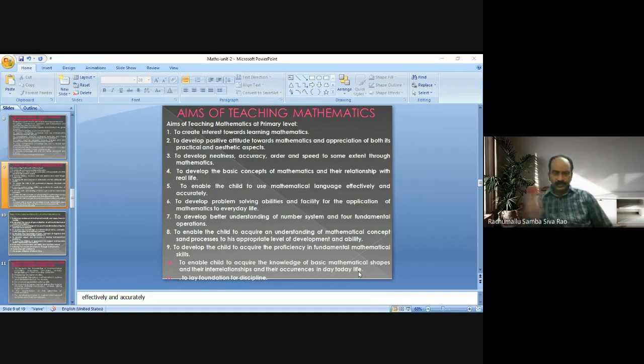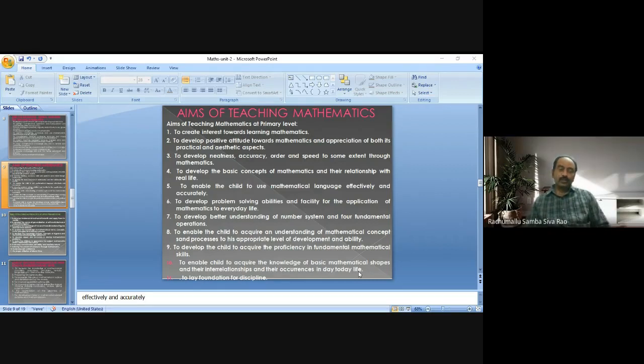So the aim of teaching mathematics at primary level is to lay the foundation for discipline. We know what discipline is, and what the inner qualities of discipline are. Because of learning mathematics, we may inculcate the virtue of discipline in the students. It is possible through mathematics.